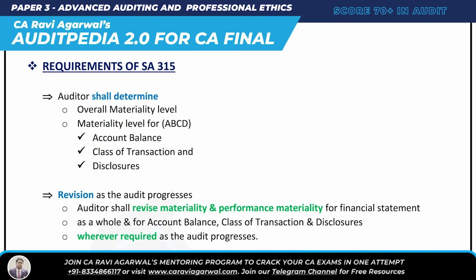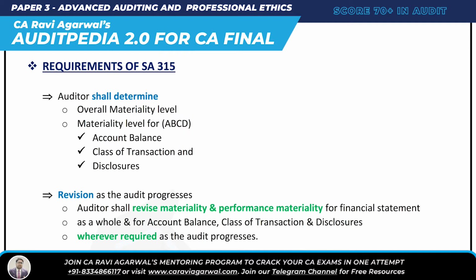Next is the requirement of SA 320 and benchmark, and then your SA is done. What are the requirements of SA 320? Very simple. Number one, the auditor shall determine the overall materiality level. What is my overall materiality level? Number two, materiality level for ABCD, that is account balance, class of transaction and disclosure.